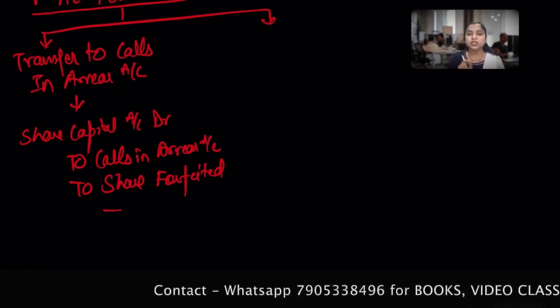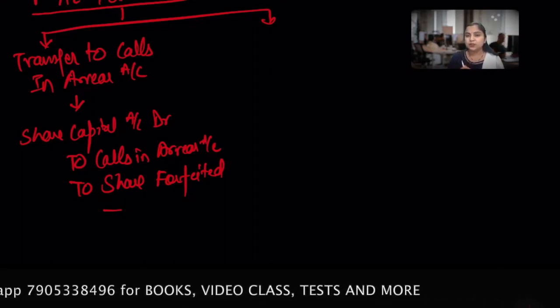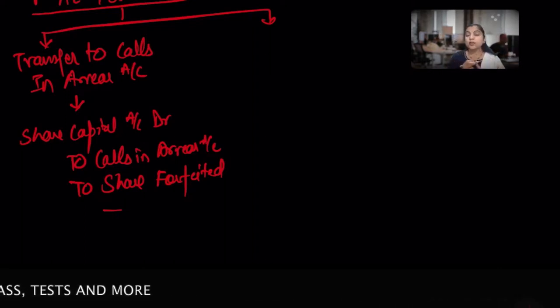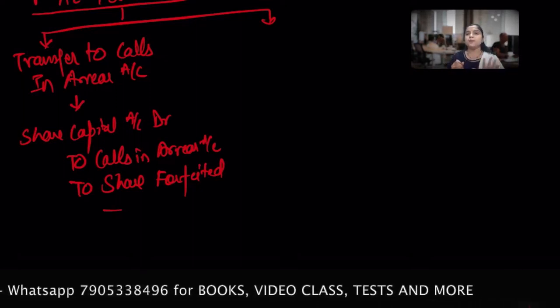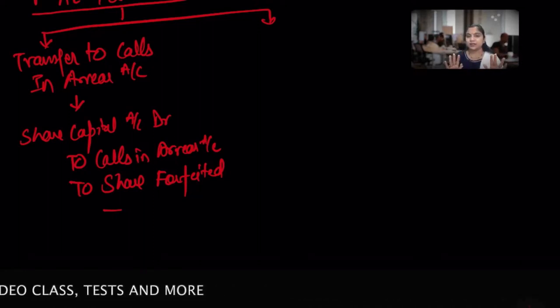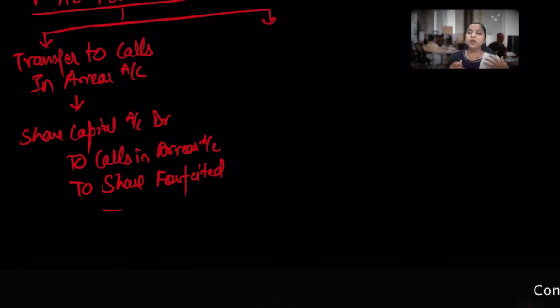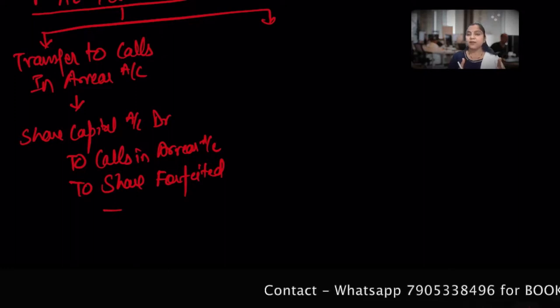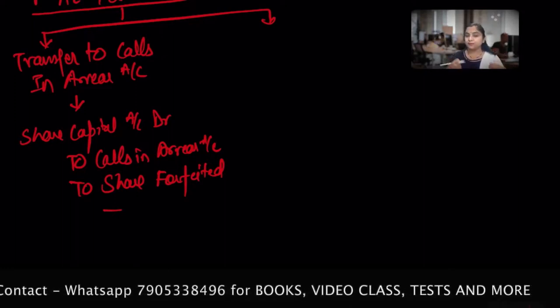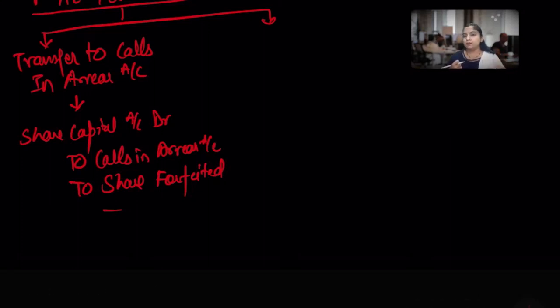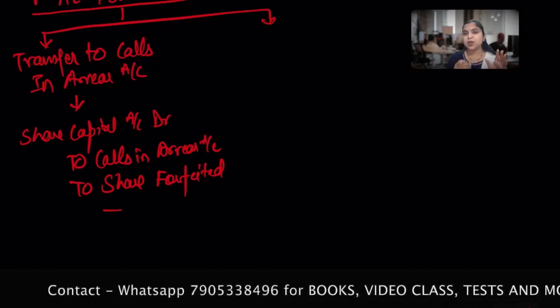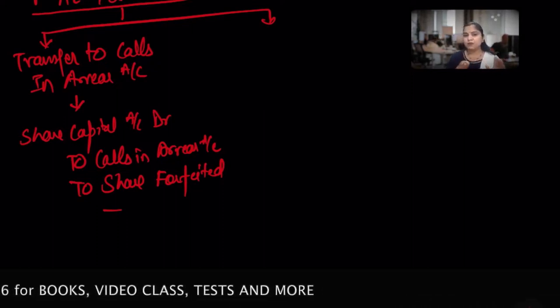Okay, so share capital: this is the total number of shares which have been forfeited plus the called up value, whatever I called you to pay. We will do the numerical, don't worry, here we are just understanding the concept. In this share capital, whatever has been called up so far will come to the share capital account. So the amount of called up value will be here.